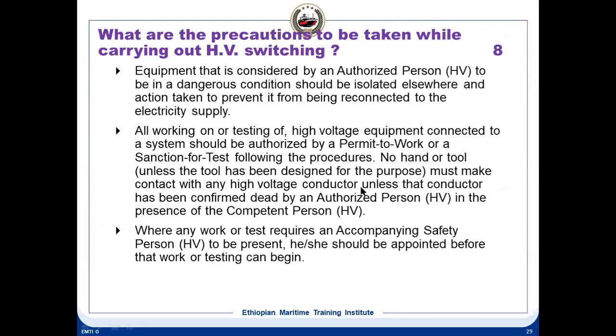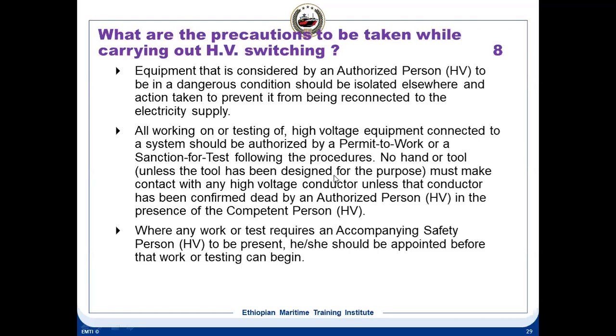Second, all working on and testing of high voltage equipment should be authorized by a permit to work. So without a permit to work, you cannot work on high voltage. Whether you want to work or test, if you want to work, you should have a permit to work. If you want to test, you should have a sanction for testing.